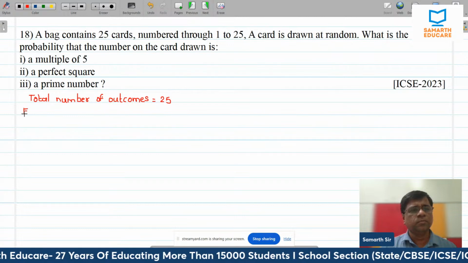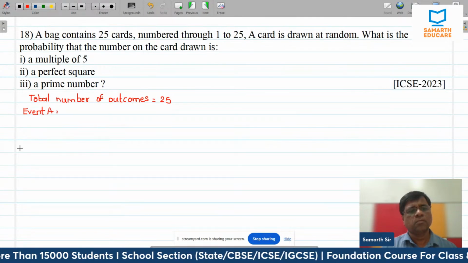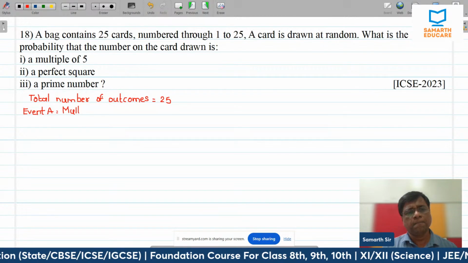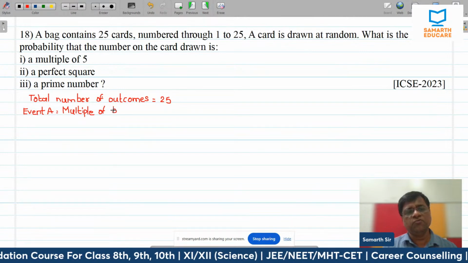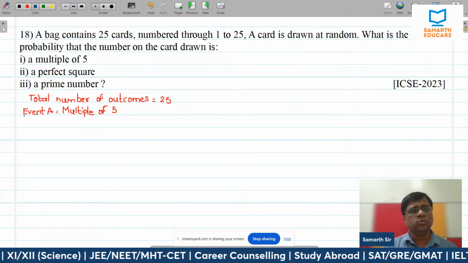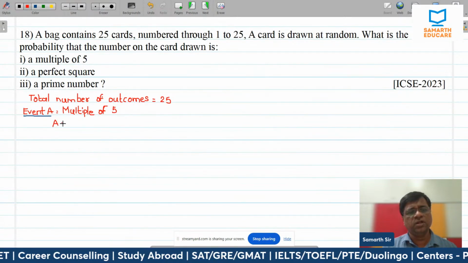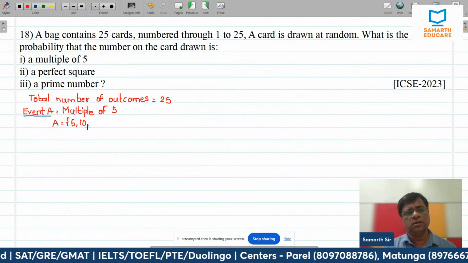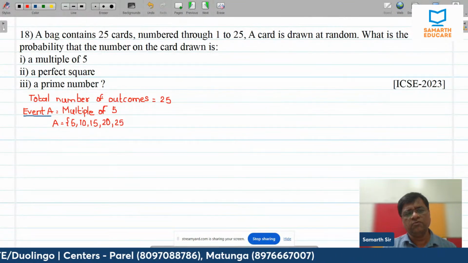Event A, a number which is multiple of 3. Multiple of 5, sorry. Multiple of 5. Okay. Now, which are the numbers which are multiples of 5 between 1 and 25? The numbers are 5, 10, 15, 20, and 25.